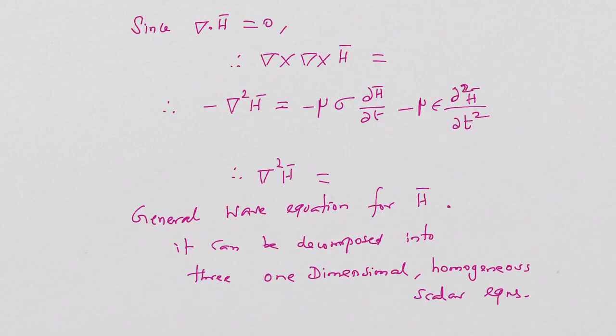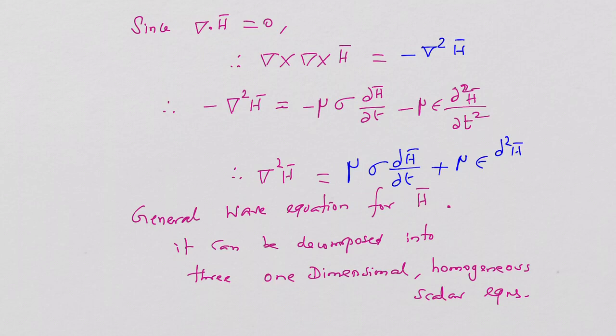So let me equate both sides. This becomes minus del squared H is equal to minus mu sigma dou H divided by dou t minus mu epsilon dou squared H divided by dou t squared. So finally this equation can be represented as del squared H is equal to mu sigma dou H divided by dou t, plus mu epsilon dou squared H divided by dou t squared. Okay, it's the general wave equation for magnetic field intensity.